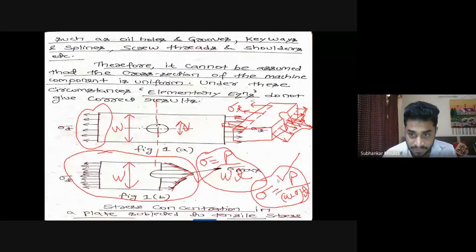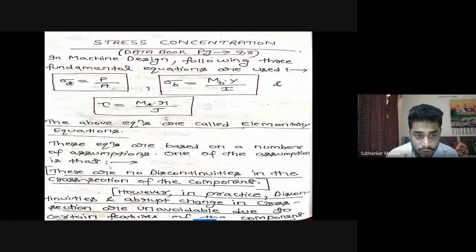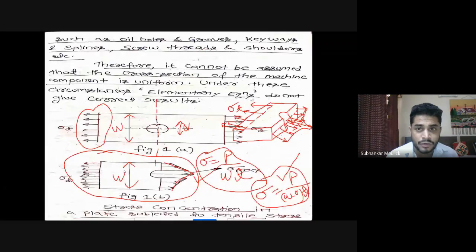So this localization of stresses at the point or at the abrupt cross section is known as your stress concentration. See, it is written over here.